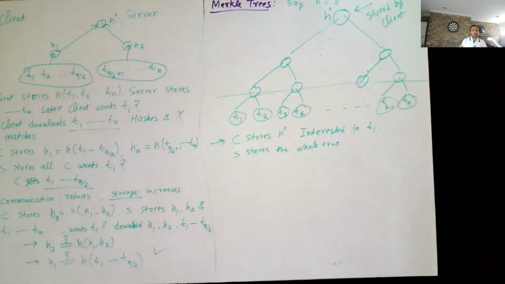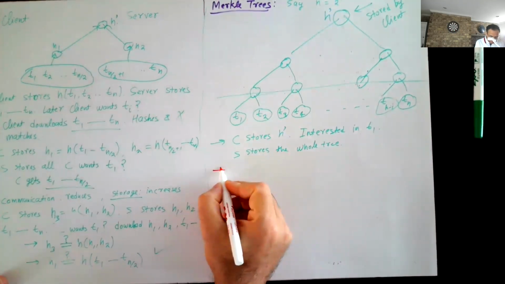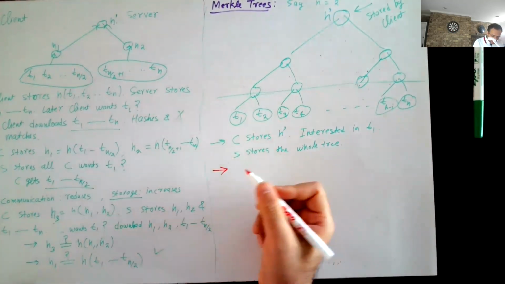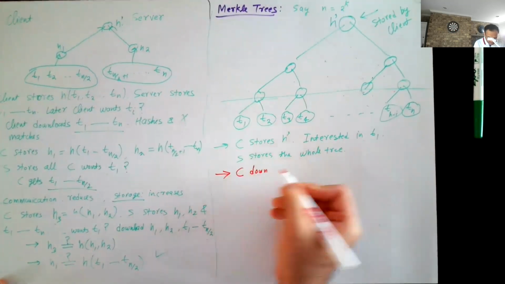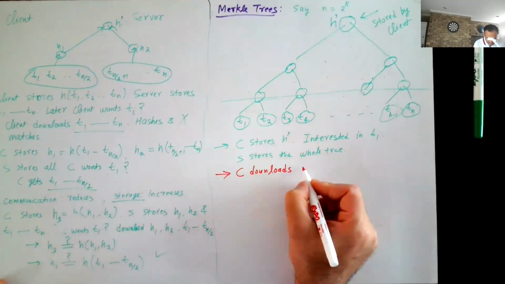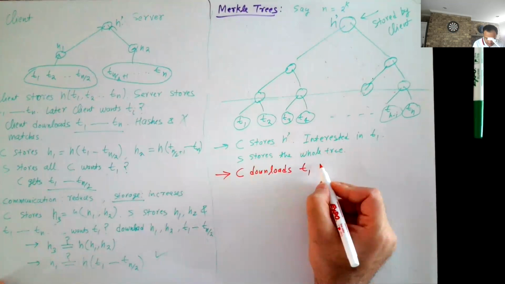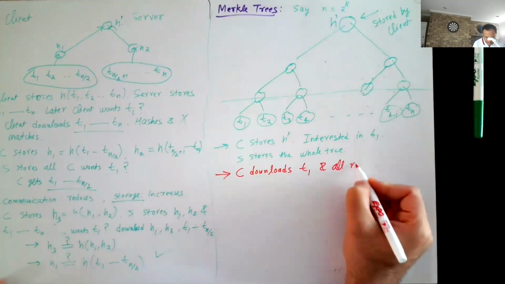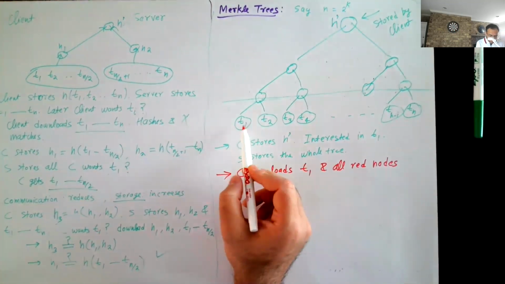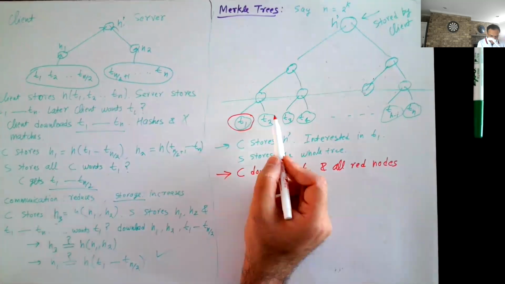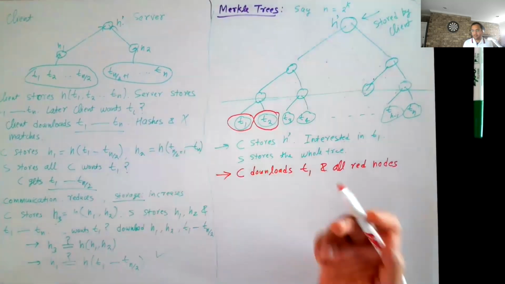So how does C download T1 and verify that indeed T1 is correct? Okay, so let's see. C downloads T1 and all red nodes. So this is T1. This is what C will download. C will also download its sibling.